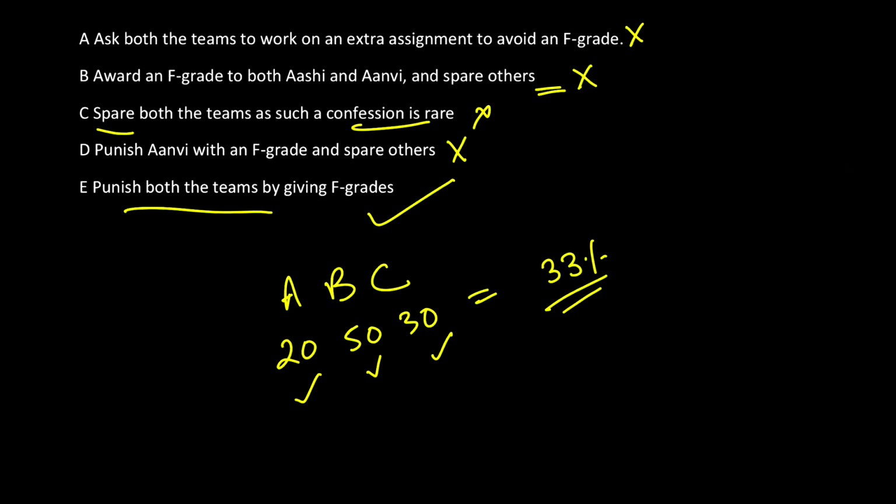ठीक है. तो 33% अगर सबको मिल रहा है, that is equivalent to: if one person does any blunder, everyone will get an F. Because if one person does something good, everyone gets a better grade for it, right? So that was the explanation he gave me, and I had to say, okay, sir, thank you.